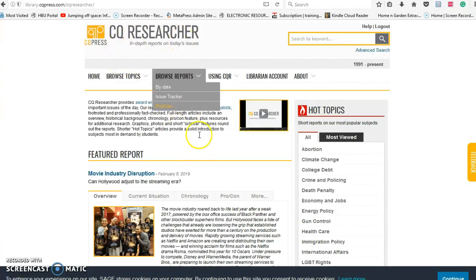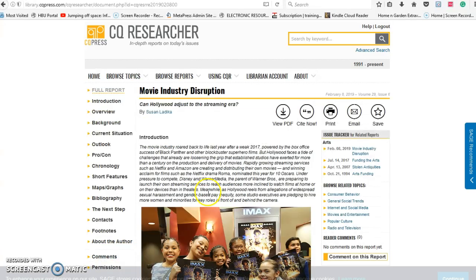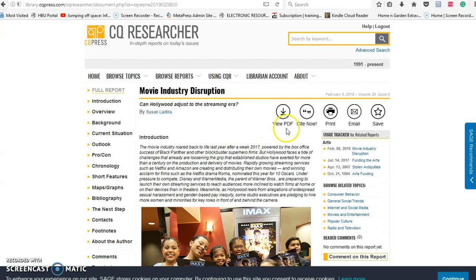We're in CQ Researcher. This week they're talking about the movie industry disruption. It's dated February 8th, 2019. And it says, can Hollywood adjust to the streaming era? So you can read about this. If you click on read the full report, you can see this is a pretty large document. You can view the PDF if you want to.